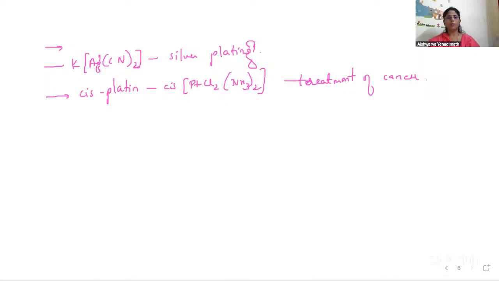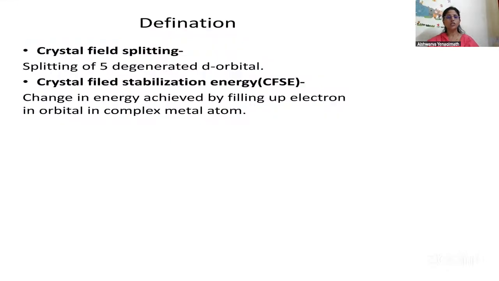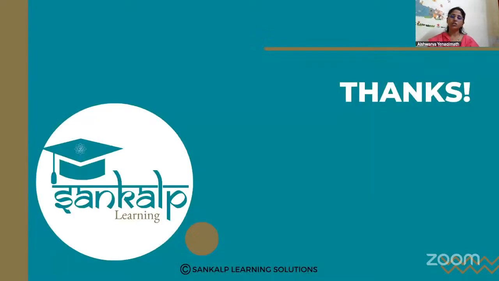So these are the vast applications of coordination compounds. This is all about coordination compounds. I hope the concepts are made very clear. Hope you enjoyed all the 4 sessions. All the best for your competitive exams and solving the questions. For now, bye. Thank you. Take care.